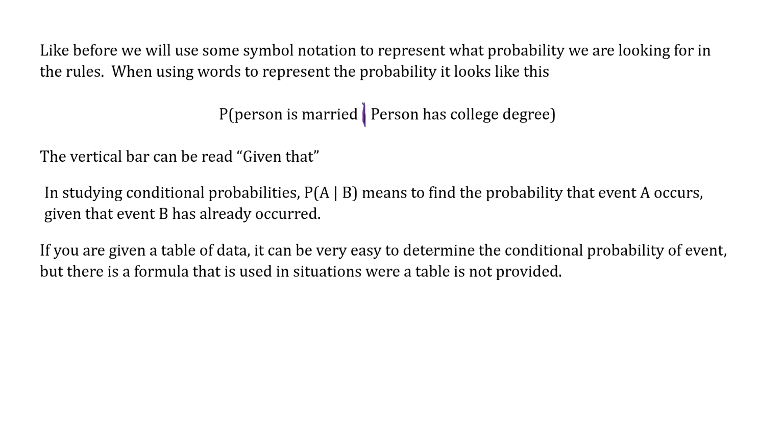Like I showed you, it's pretty easy to pull this stuff from the data table. If you just have probabilities of A's and B's happening, then the probability of A given B is the probability of A and B, if we're just given the probabilities, divided by the probability of that first condition.